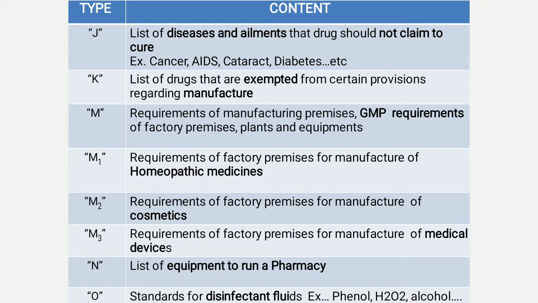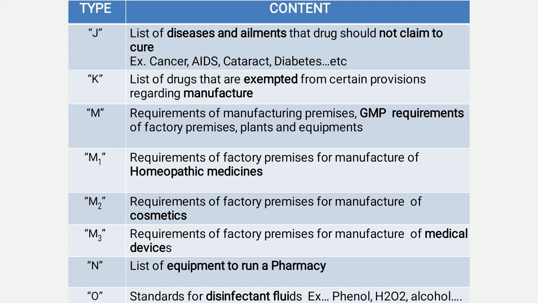Schedule M is also known as the good manufacturing practices, that is, it includes the requirements of factory premises, plants and equipment. In Schedule M, there are further three subclassifications. Schedule M1 has requirements of factory premises for manufacture of homeopathic medicines. Schedule M2 has requirements of factory premises for manufacture of cosmetics, and Schedule M3 has requirements of factory premises for manufacture of medical devices. Schedule N includes the list of equipment to run a pharmacy.